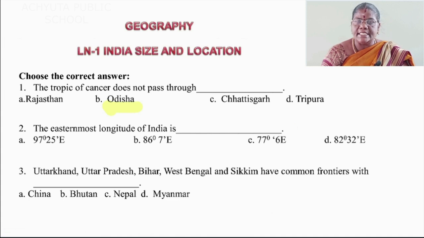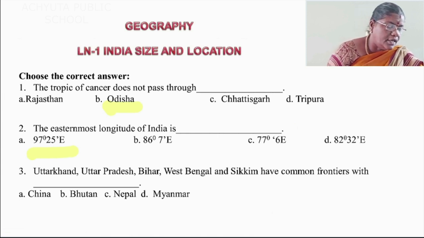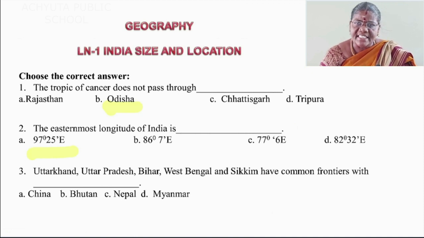Option B, 86 degrees 7 minutes east. Option C, 77 degrees 6 minutes east. Option D, 82 degrees 32 minutes east. So which one is the correct answer? 97 degrees 25 minutes east. So the easternmost longitude of India is 97 degrees 25 minutes east.